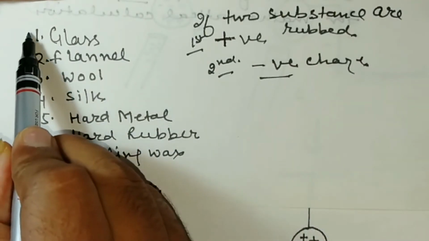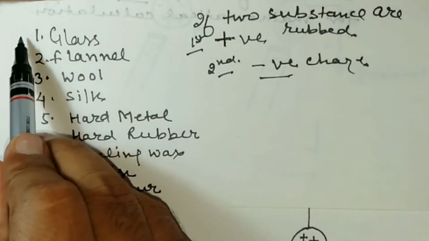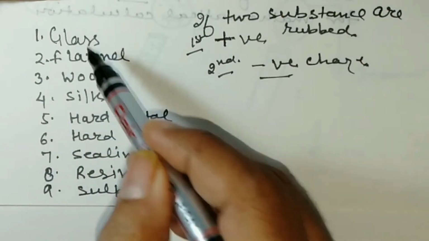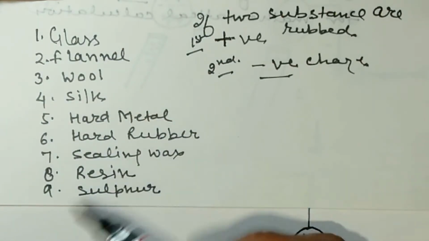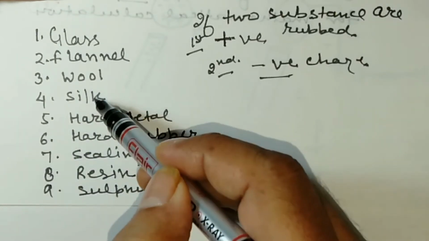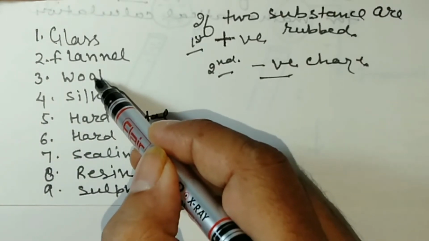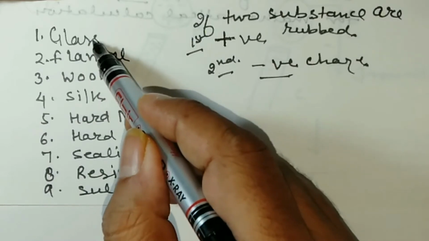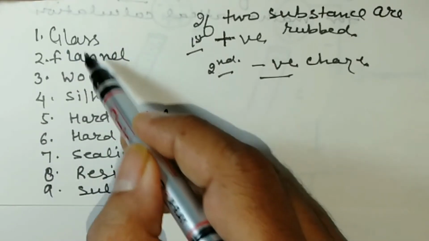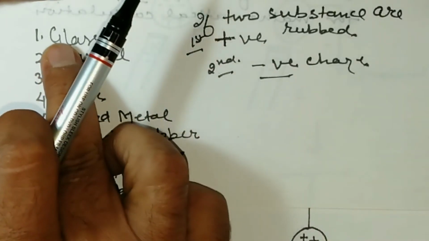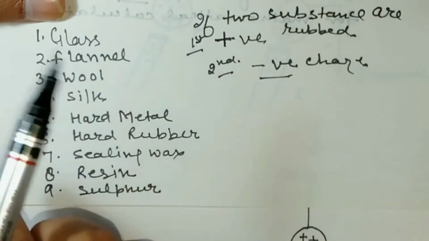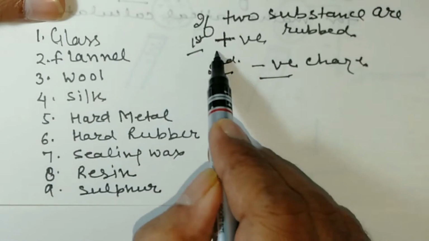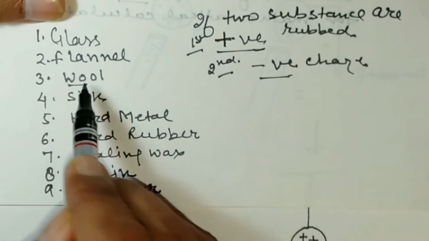Now you have to learn this series, the sequence: glass, flannel, wool, silk, hard metal, hard rubber, sealing wax, resin and sulfur. And if the question is, what happens when wool is rubbed with glass? Glass comes first and wool comes second, or we can say this is former, this is latter. The former will get positive charge and the latter will get negative charge.